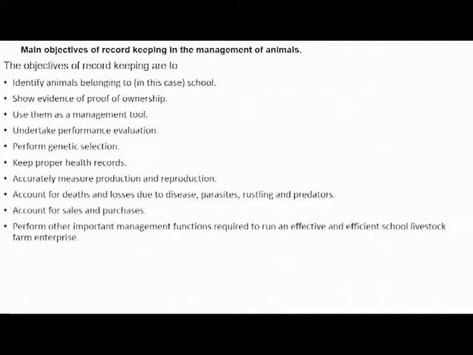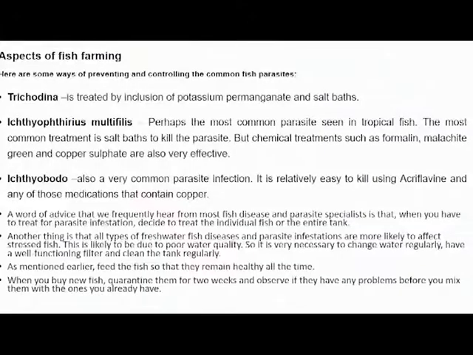So now, continuing, we have already looked at the aspect of record keeping. We have looked at the aspect of sheep and goat farming. Now this module also covers fish farming. It's one of the crucial aspects that I want us to look at when it comes to fish farming. It's very important. So agriculture covers a lot of things. So we can also farm with fish.